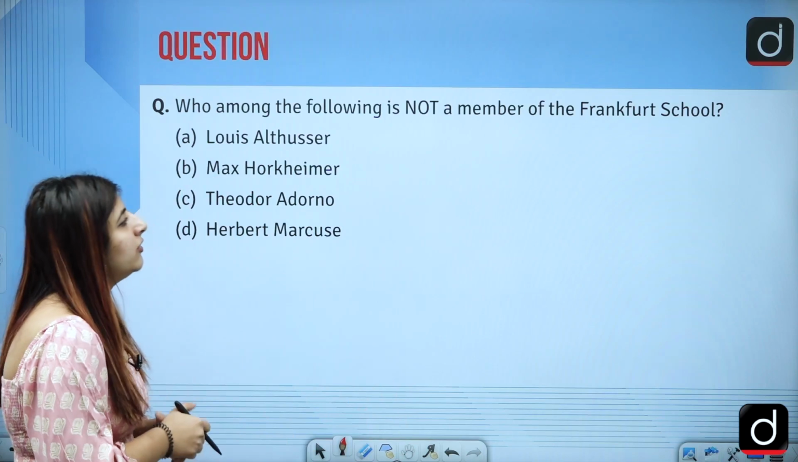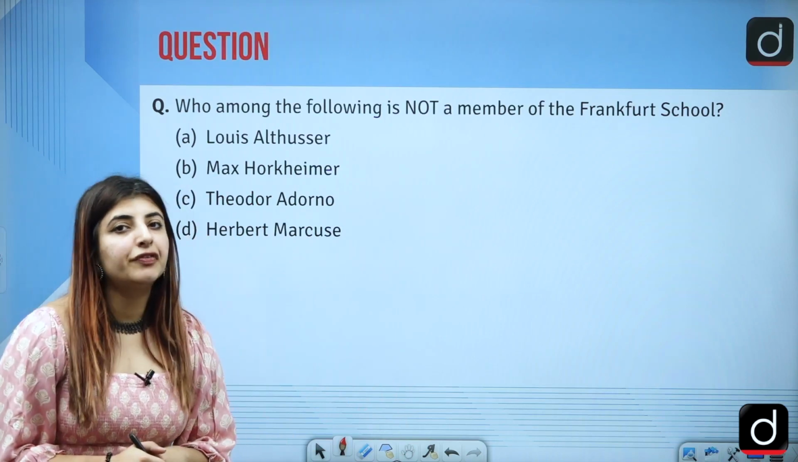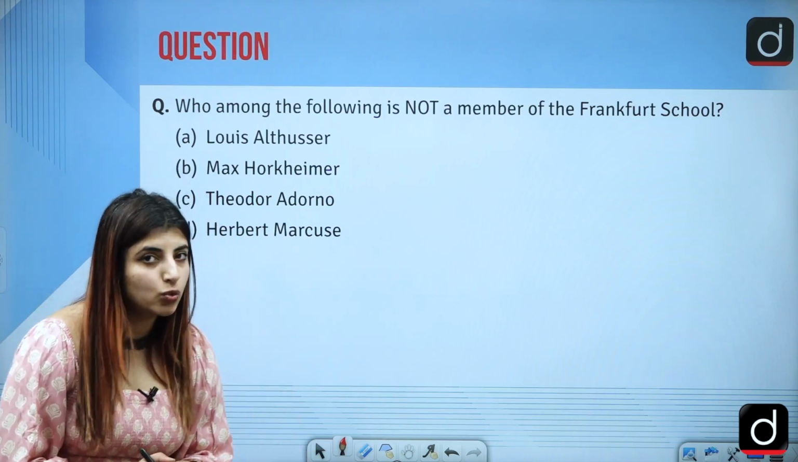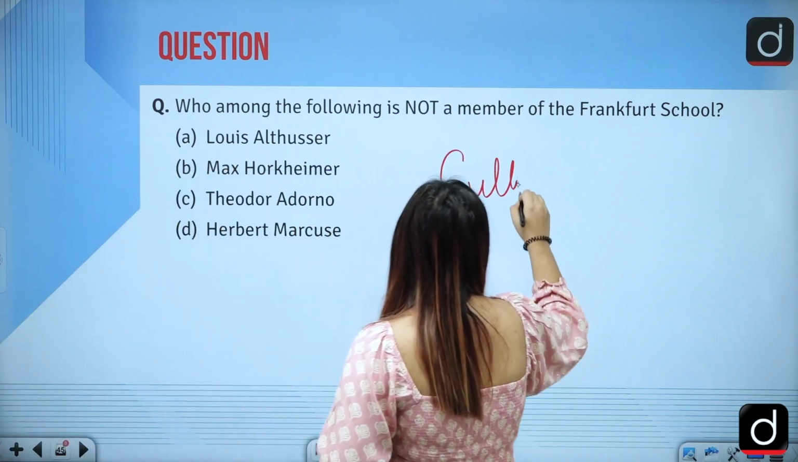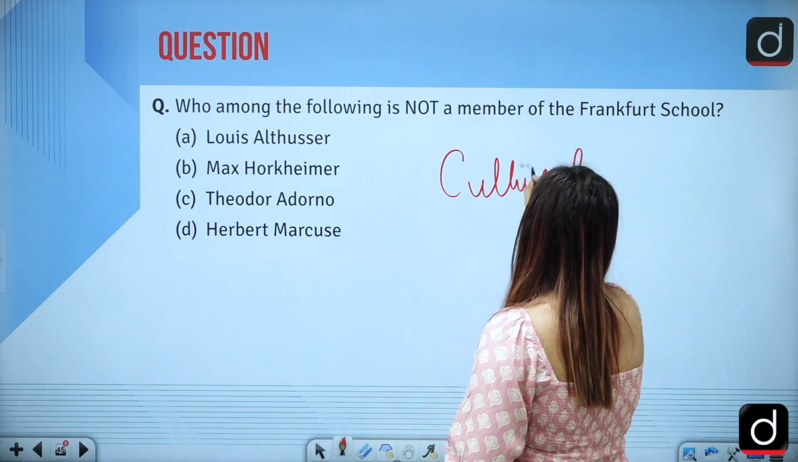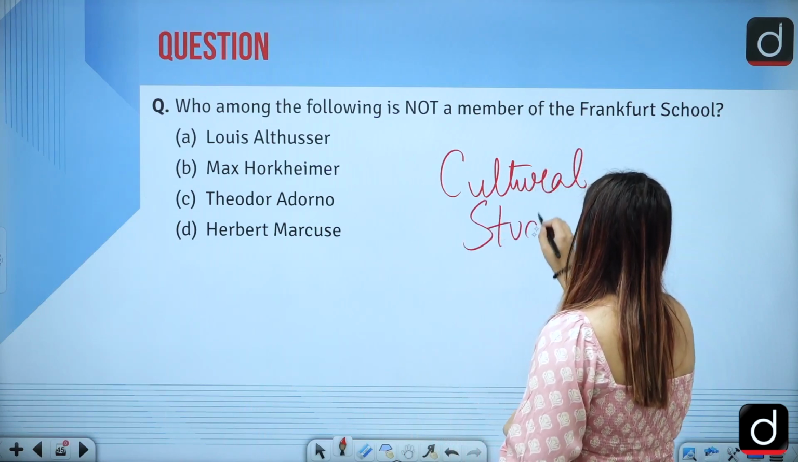Then we have, who among the following is not a member of the Frankfurt School? And the Frankfurt School is related to the topic of cultural studies.